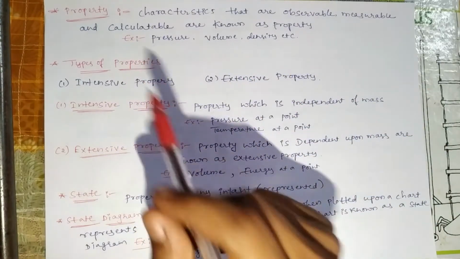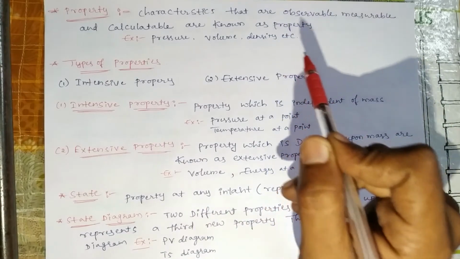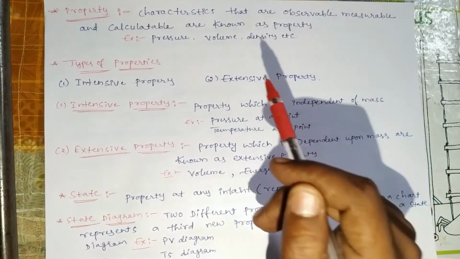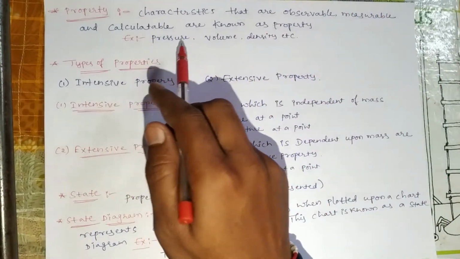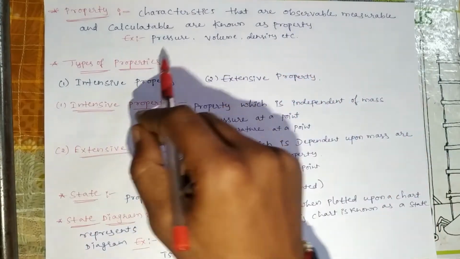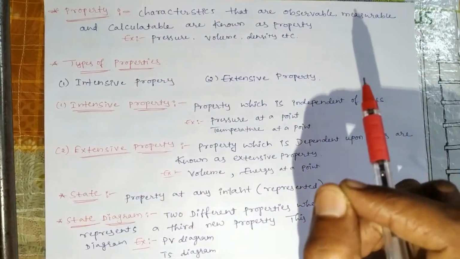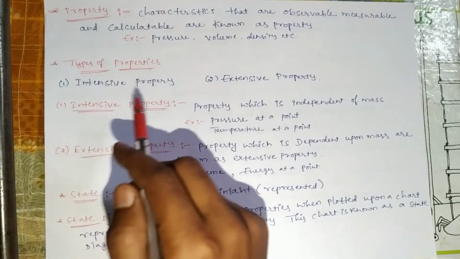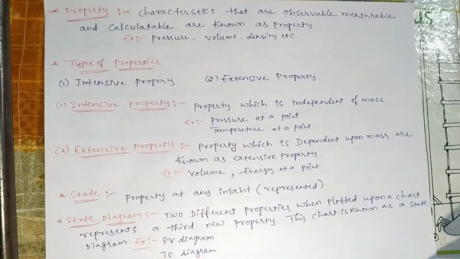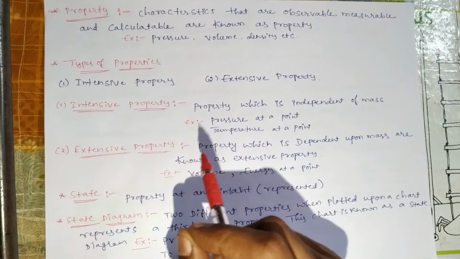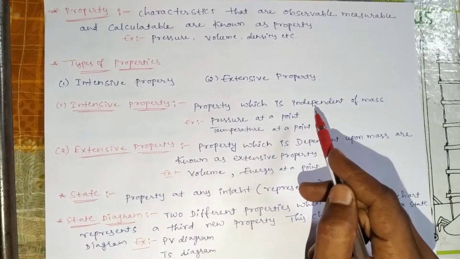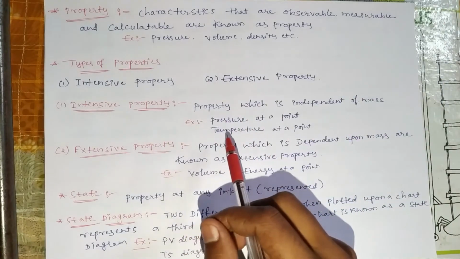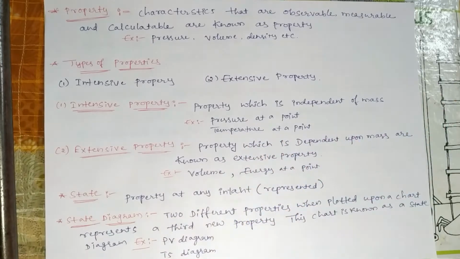Then property. Characteristics that are observable, measurable, and calculable are known as properties. Examples: pressure, volume, density, which can be measured, calculated, observed. That we call properties. Types of properties: two types are there, intensive property and extensive property. Intensive property is a property which is independent of mass, which doesn't depend on mass. Example, pressure at a point or temperature at a point.